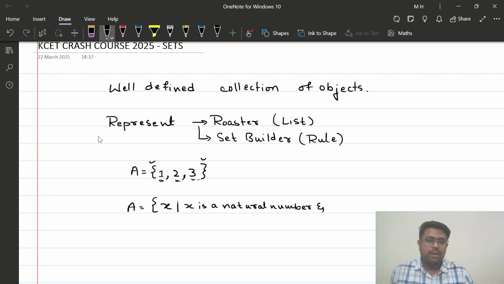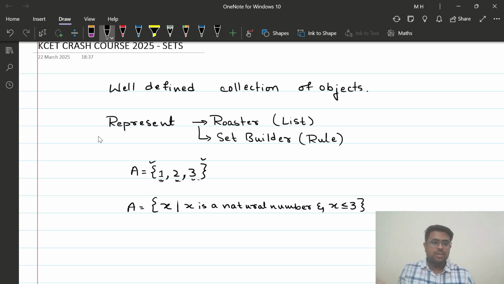See, if I say x is a natural number, I will just get 1, 2, 3, 4, 5 and so on, up to infinity I can just keep on writing, but I have to stop at 3. So I have to say x is less than or equal to 3. So this is where my rule ends. Now basically what this set is going to do, it is going to list down all those natural numbers which are less than or equal to 3.